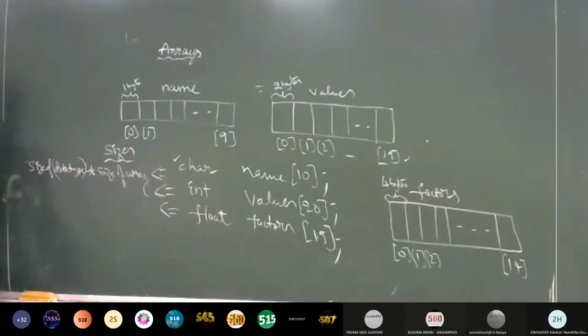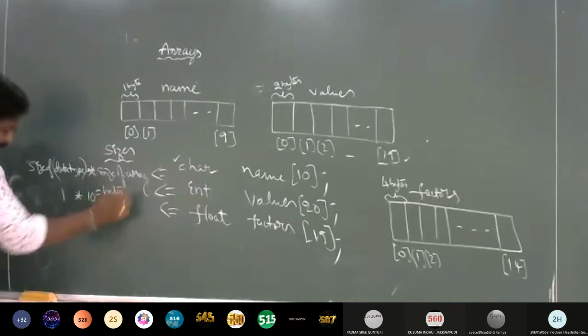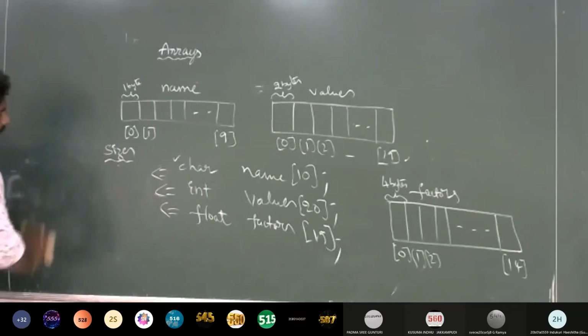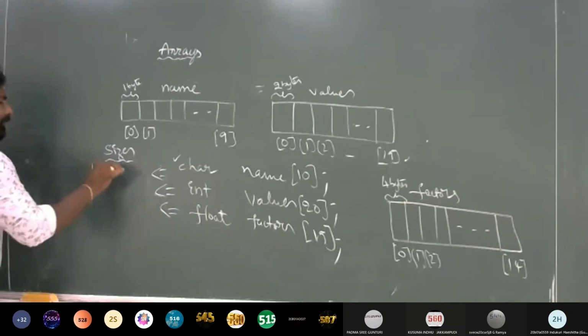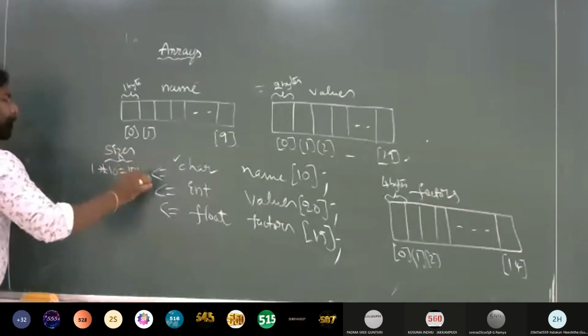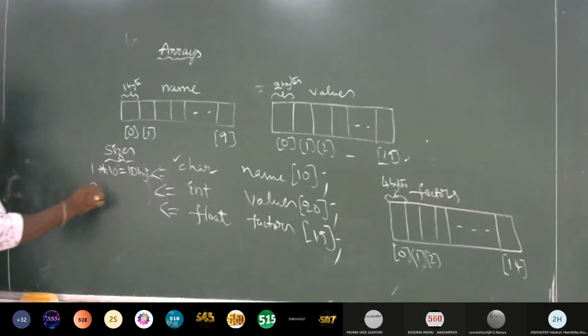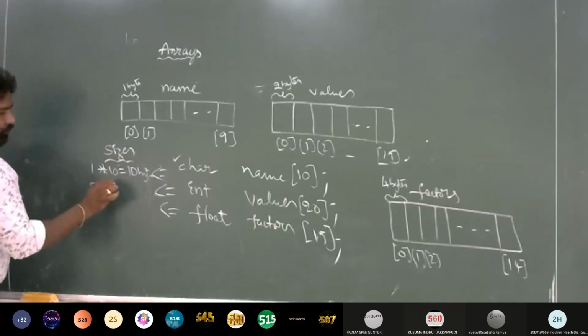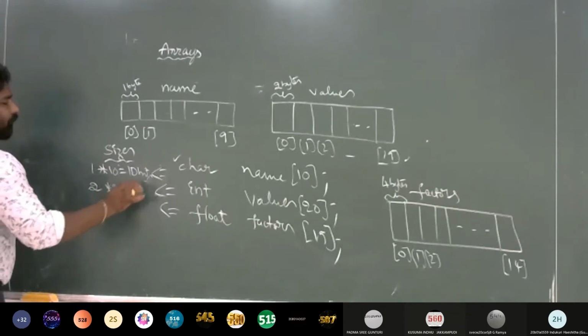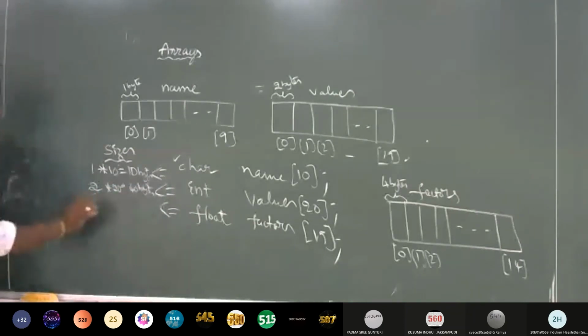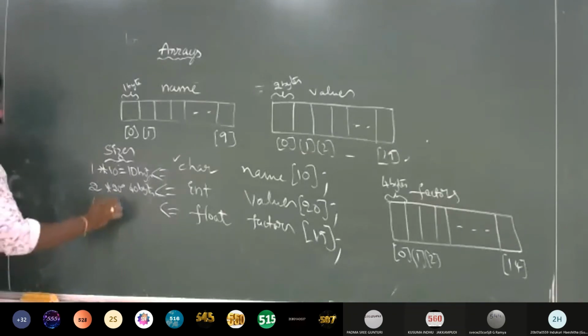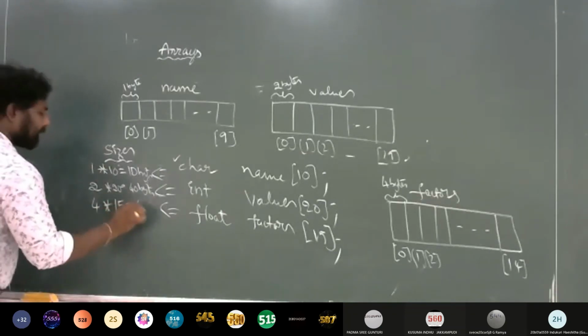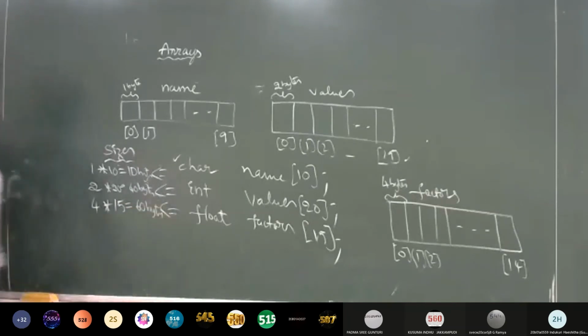Since character is 1, 1 into 10 is 10 bytes. For integer, the size of integer is 2 and the array size is 20, so it occupies 40 bytes, right? And for this one, each element size is 4 and array size is 15, so it is 60 bytes, right?